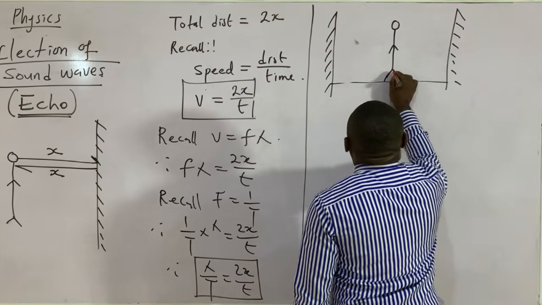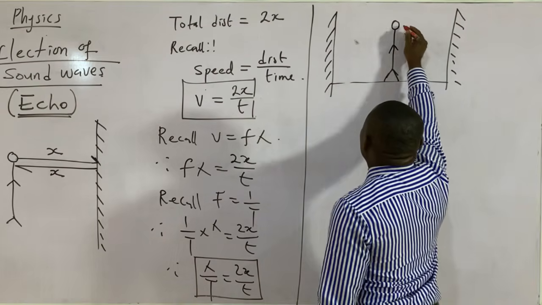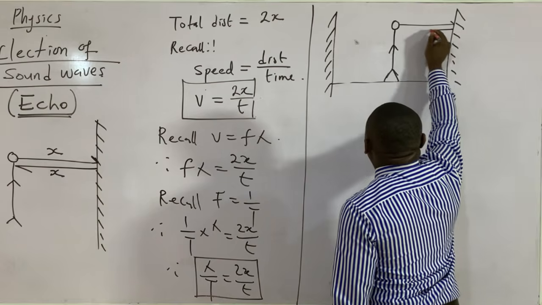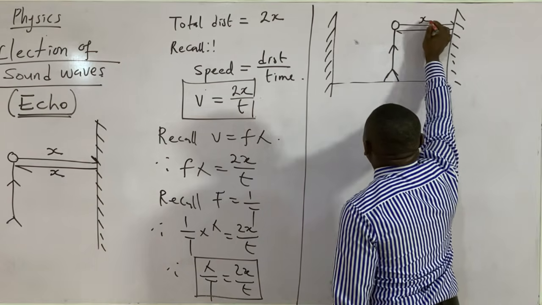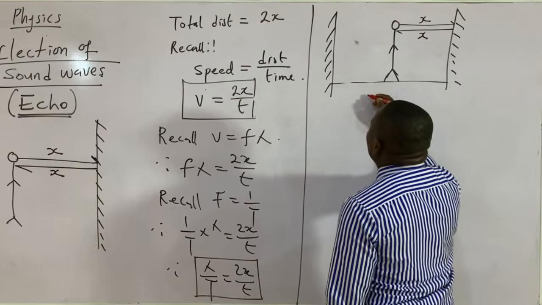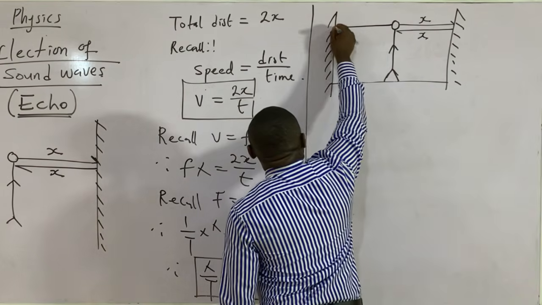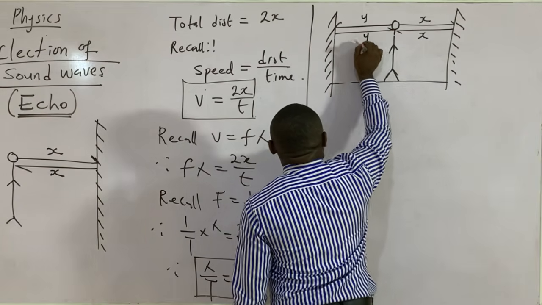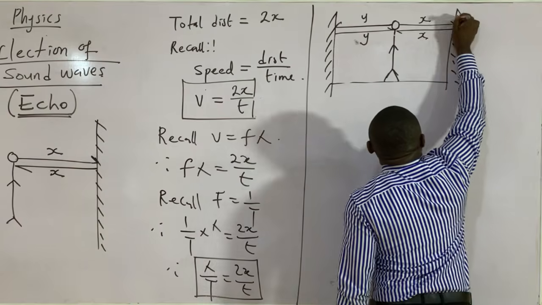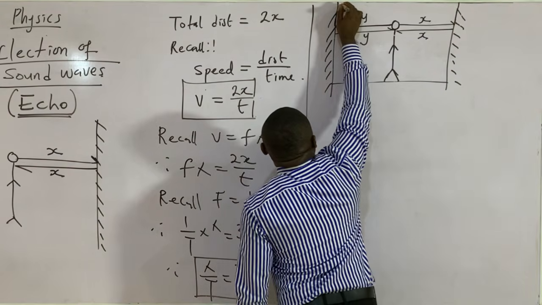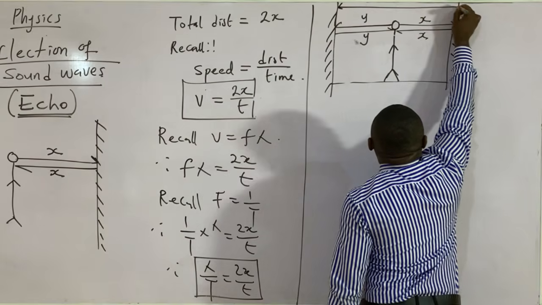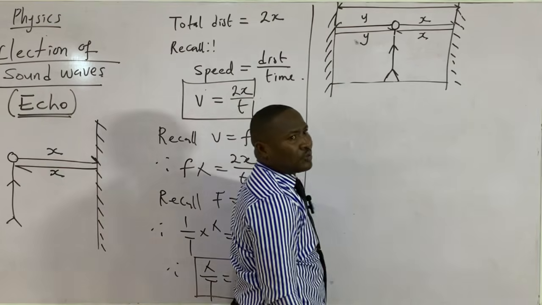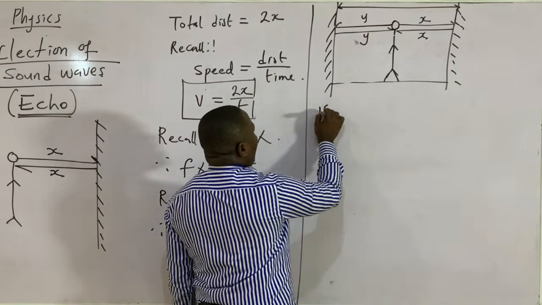Now, if I have this as a case scenario for echo, what about when the boy stands between two cliffs? When the boy stands between two cliffs and he shouts, sound will travel to this cliff and return back to the boy. Let's assume this is x, definitely this will be x also. And he travels to this point. This is y and returns back again, this will also be y. Now remember that the distance between the two cliffs will definitely be x plus y.